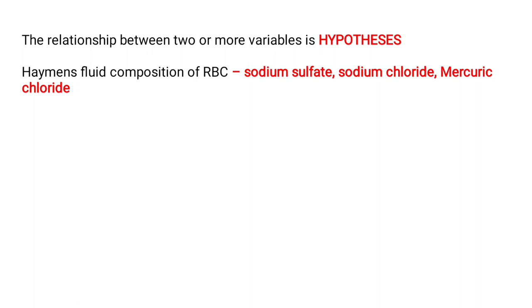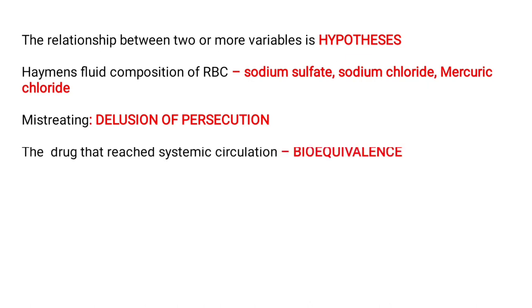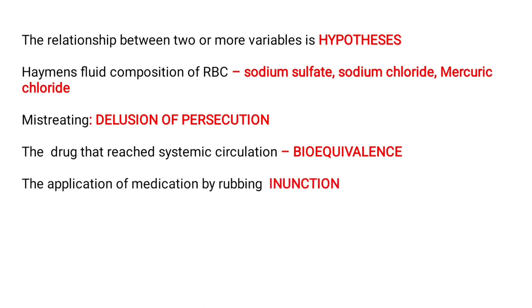It is asked except. Then the person who thinks that they have been mistreated, we call it as delusion of persecution. The drug, when it reaches systemic circulation, we call it as bioequivalence. The application of medication which can be used by rubbing, we call it as inunction.